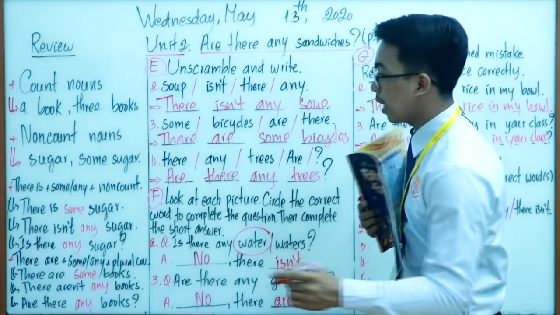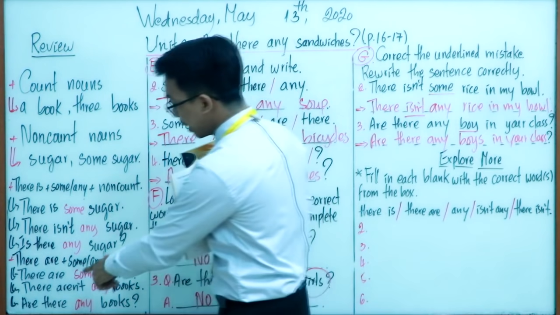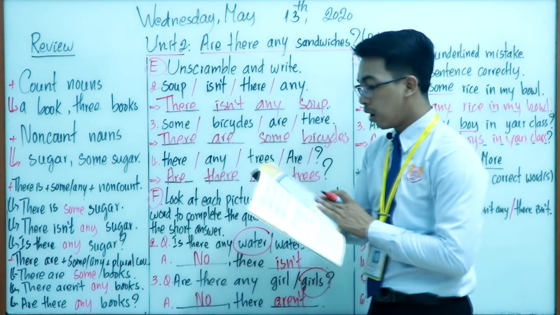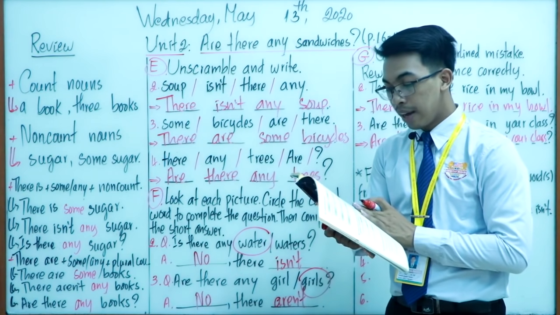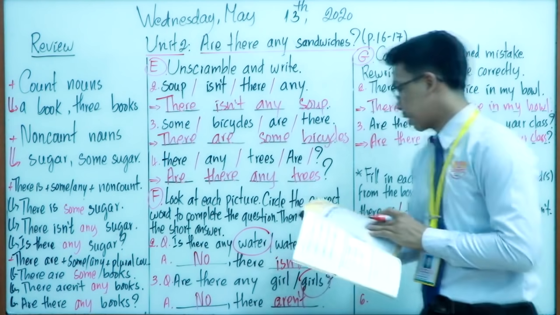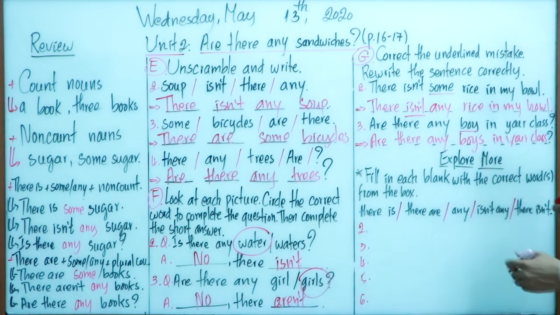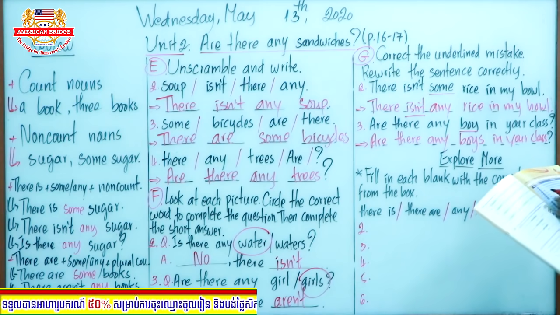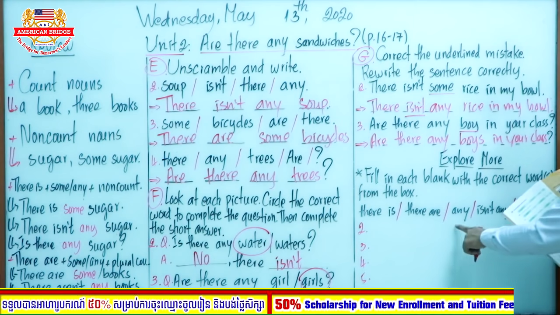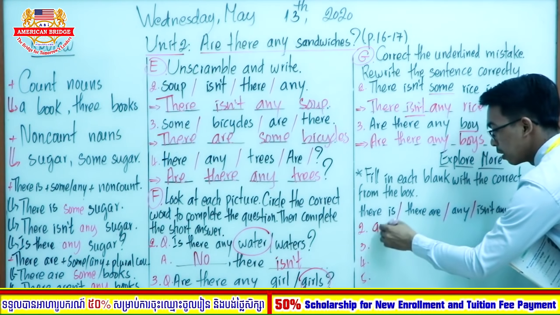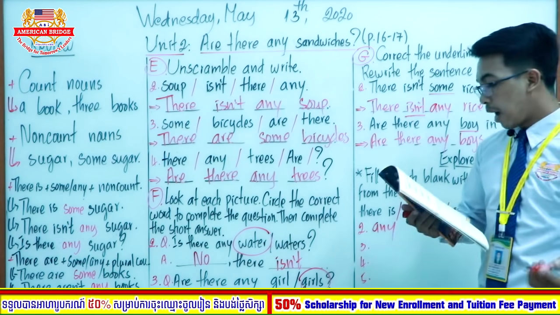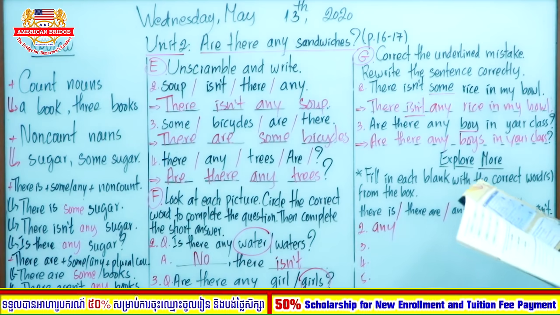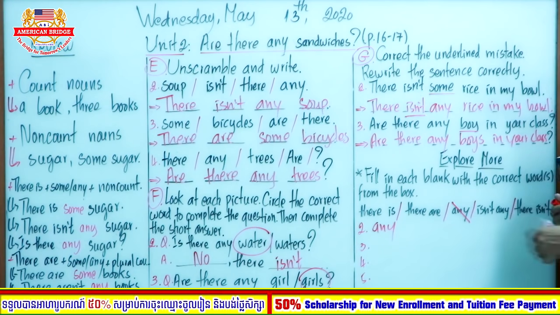So are there what? Do we use any or some with "are there"? Very good. So we use "any" with "are there." Are there any tomatoes? Very good. So we cross out this word.